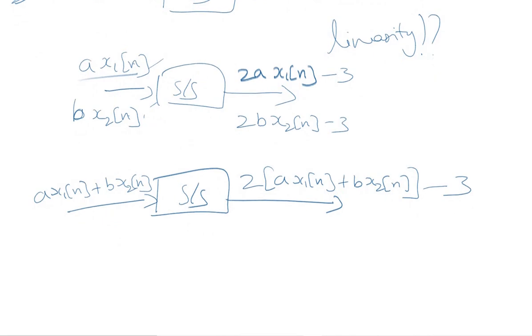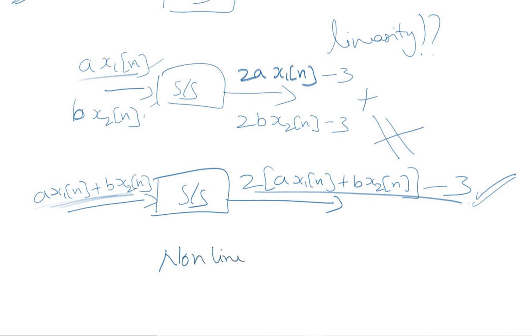So this is the output signal corresponding to the sum of these two individual input signals. Now let us analyze the linearity by comparing this output with the sum of the individual outputs. Are these two equal? No, these two are not equal. Hence we can say that the system does not follow the superposition principle, hence a non-linear system.